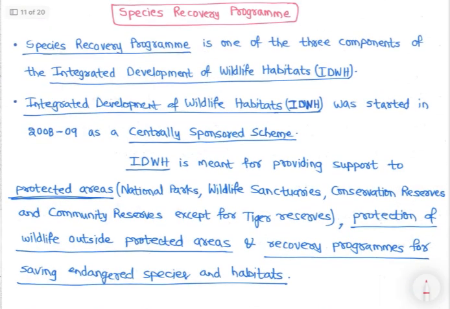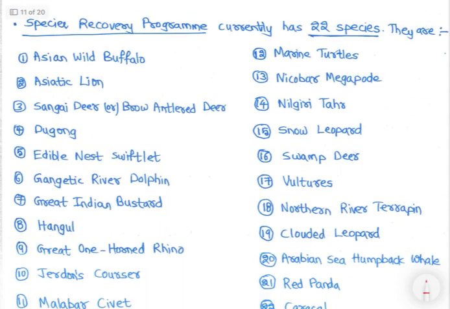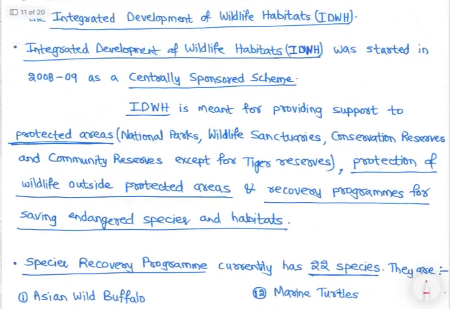Right. After that we have species recovery program. Again, very important. Question has not been asked, but anytime question can be asked. But species recovery program उससे direct नहीं आ रहा है, तो species तो पूछ ही रहा है UPSC, right? कुछ ना कुछ. We have covered almost all the species. जो बचा है वो इधर कवर करेंगे.